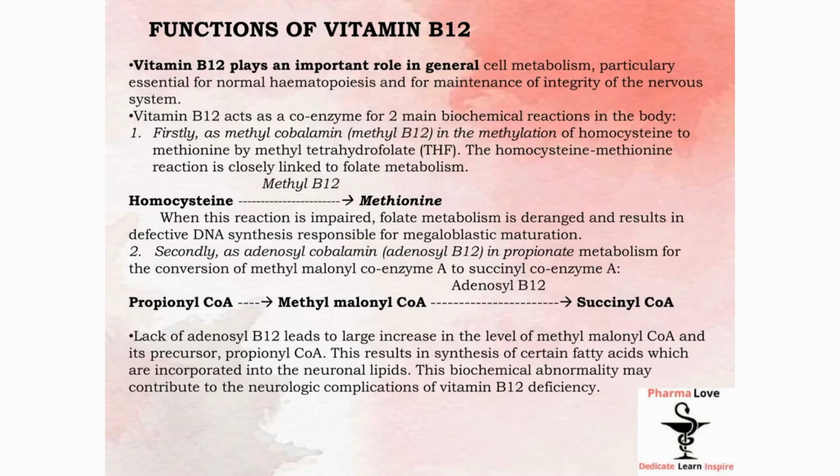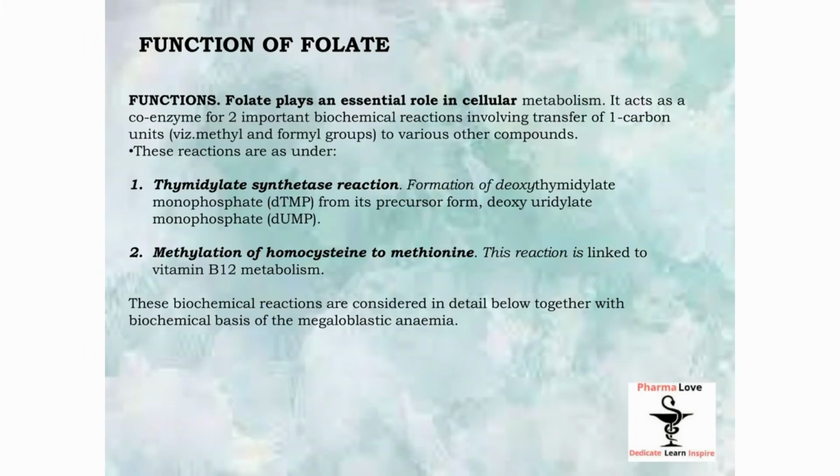Now let us further see functions of folate. It also plays an essential role in cellular metabolism. It acts as a coenzyme for again two important biochemical reactions in the body involving transfer of one carbon unit and formyl group to various other compounds. The first is the thymidylate synthetase reaction, in which formation of DTMP takes place from DUMP with the help of THF.